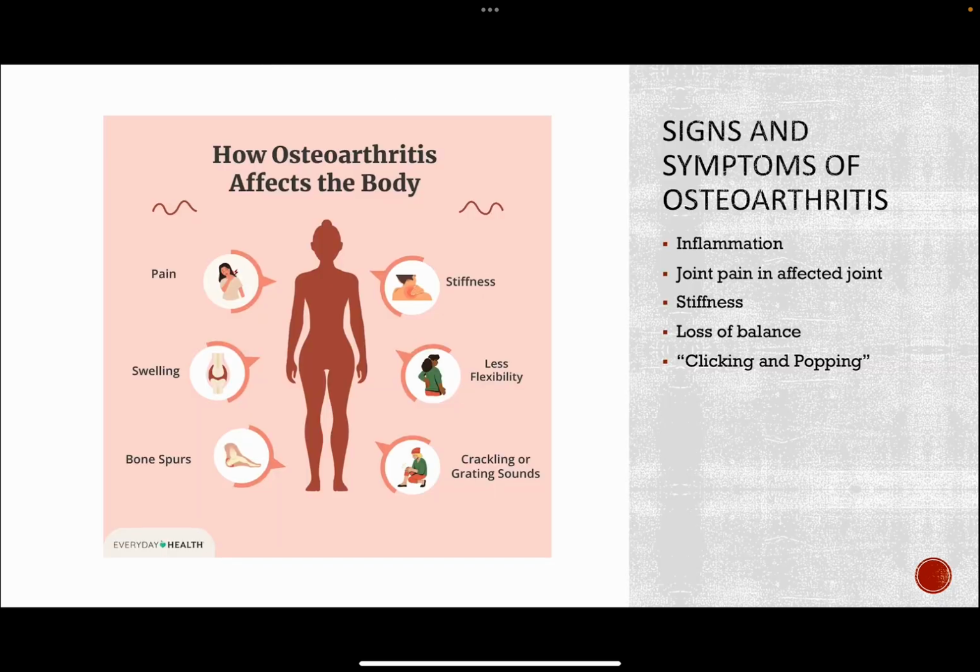Signs and symptoms of osteoarthritis and how osteoarthritis affects the body. It can be affected by inflammation, joint pain, stiffness, whether it's waking up in the morning or when taking a nap. You have weakness of your muscles, loss of balance, and clicking and popping when a joint is moving around.